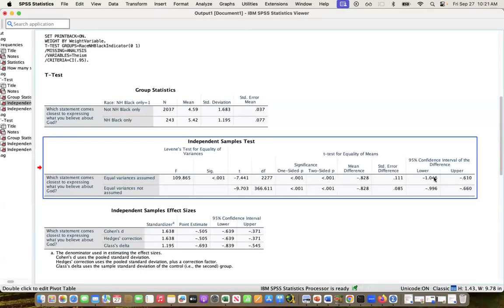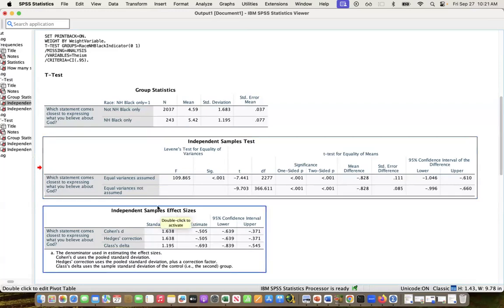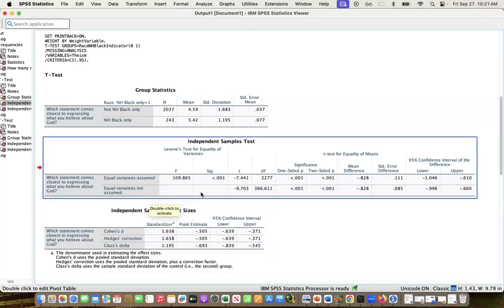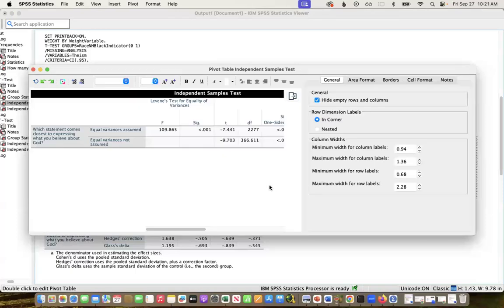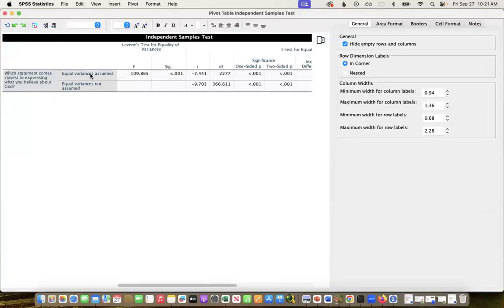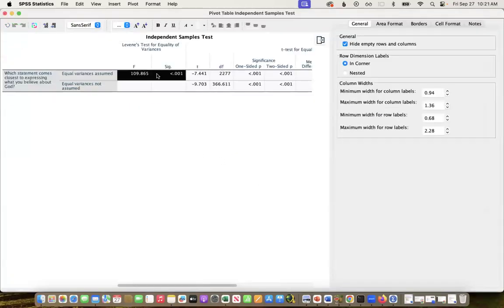What I don't want you to get confused about in this, sometimes people try and compare the first and second row, which is not correct. These are just two different tests. One where equal variance is assumed. There's a lot of assumptions that go into different tests, and one where they're not assumed. So you can just use this bottom row if you want. And if that's the case, you can even delete that top row so you don't get confused here.